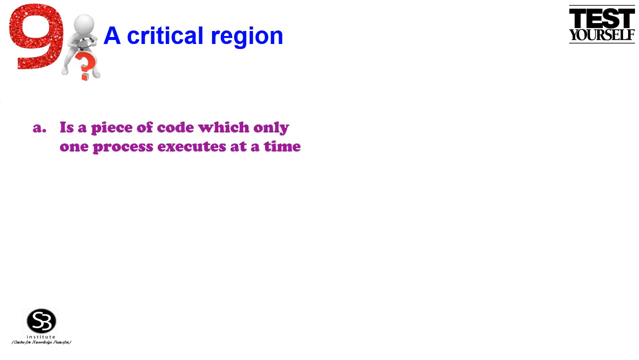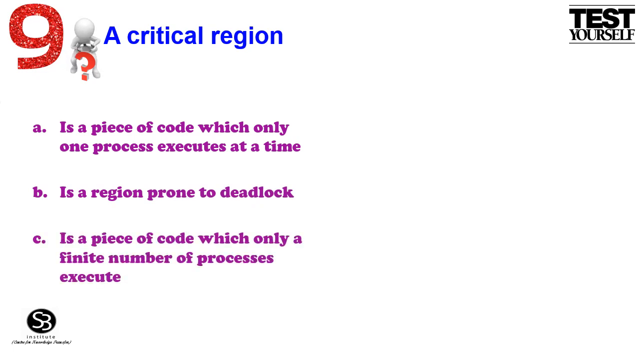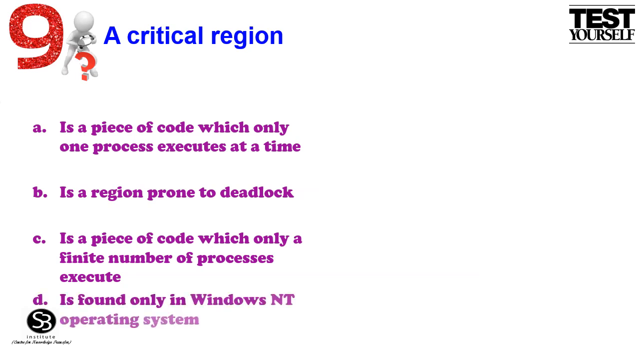Question. A critical region. The given options are: option A is a piece of code which only one process executes at a time. Option B is a region prone to deadlock. Option C is a piece of code which only a finite number of processes execute. Option D is found only in the Windows NT operating system.